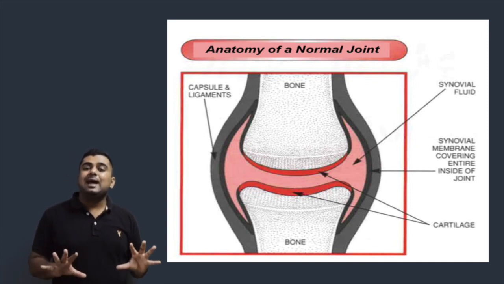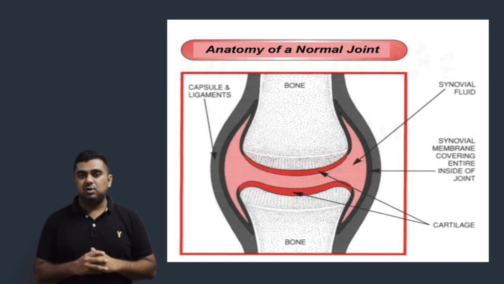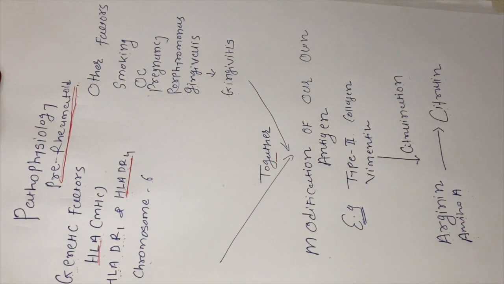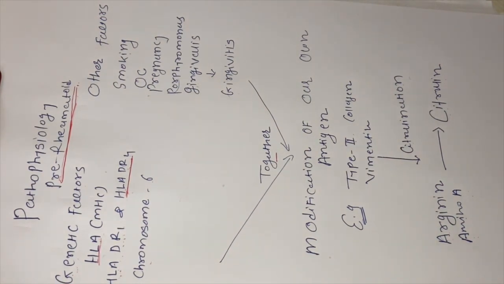So that is the basic anatomy of synovial joint, which will help us in understanding the pathophysiology of rheumatoid arthritis. Now, to understand the pathophysiology of rheumatoid arthritis, first let's see what is pre-rheumatoid arthritis. It has been found that there are some factors which make a particular group of people more susceptible to develop rheumatoid arthritis. So let's see what are those factors.